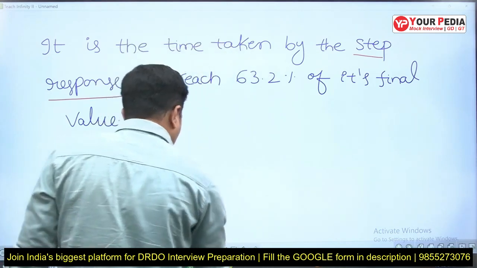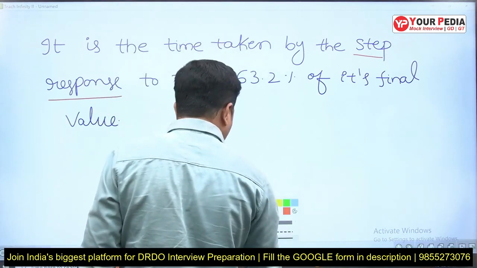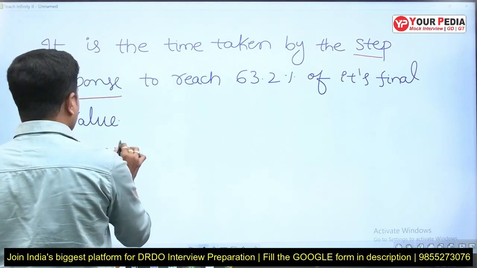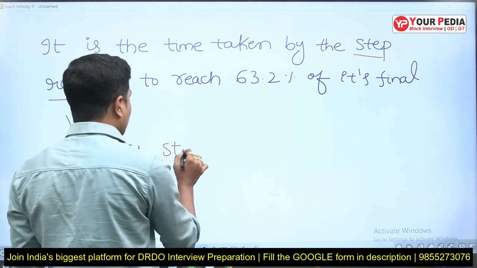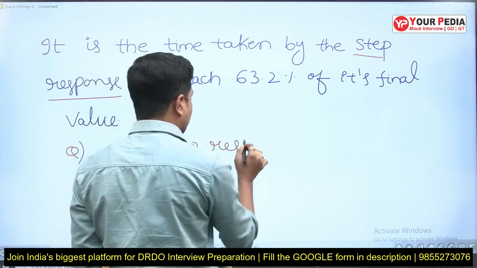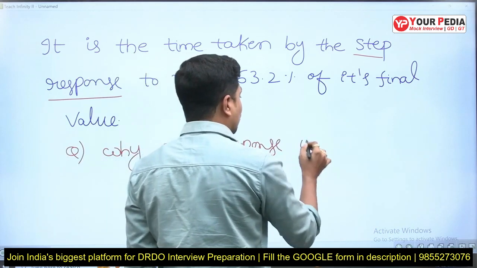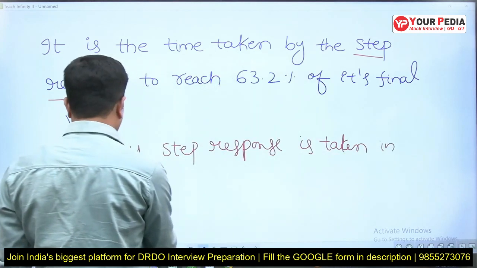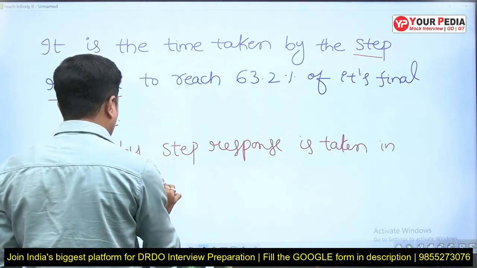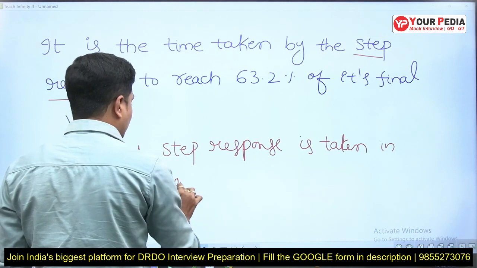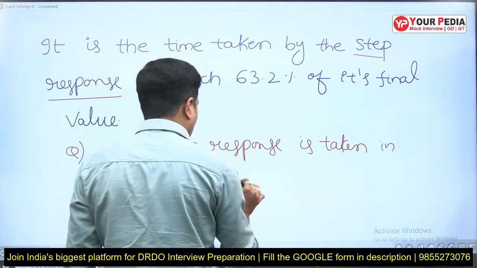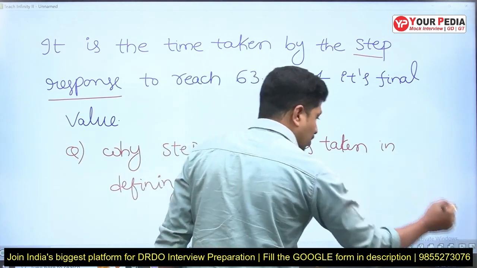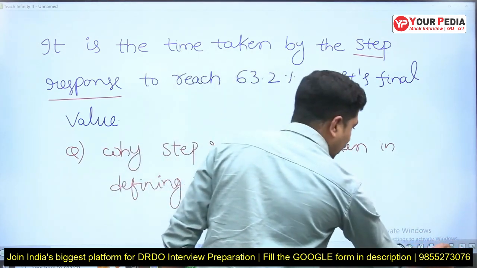The second question, the extension from there, is: why is step response taken in defining time constant? I'll tell you.